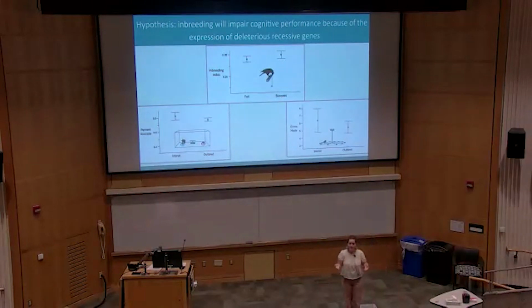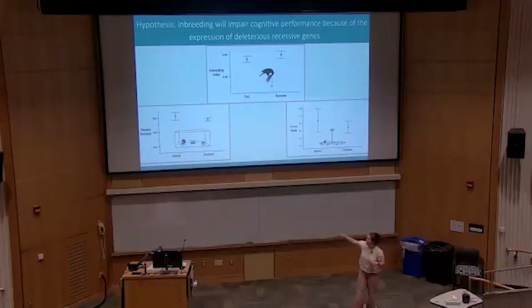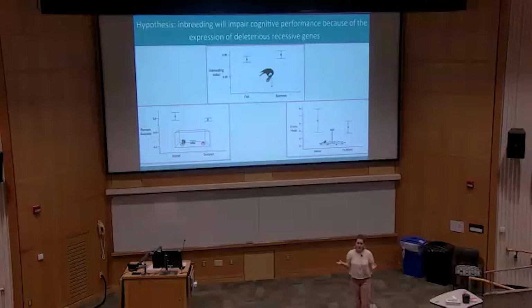We actually found that there was no relationship between inbreeding and cognition. So for our problem-solving string test, we found that there was no difference in the inbreeding index between the birds that failed and the birds that succeeded. For our associative learning test, we found that there was no difference in the percent success of our inbred and outbred birds. And for our spatial learning test, we found that there was no difference in the errors made by our inbred and outbred birds. So this is interesting because this is not what we figured to be true. This is not what I hypothesized, and this is not what we know to be true in humans.